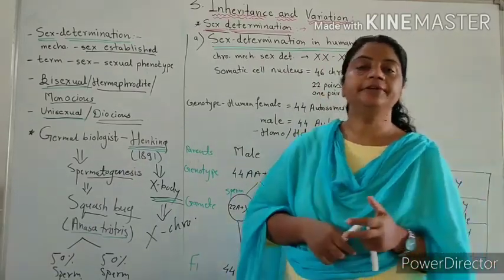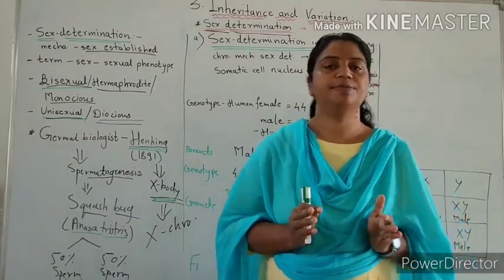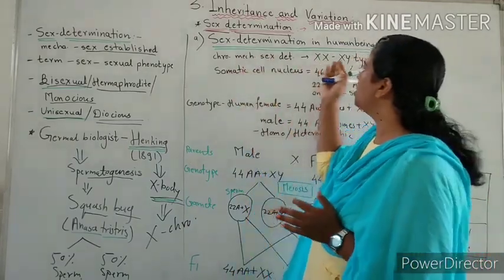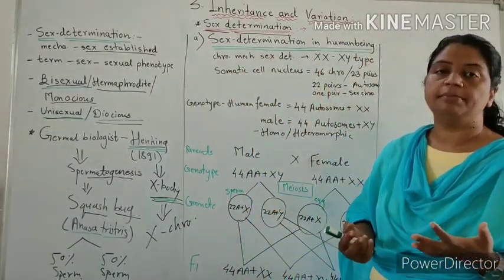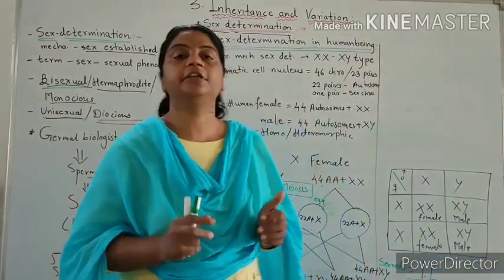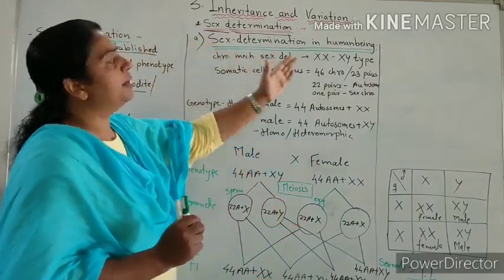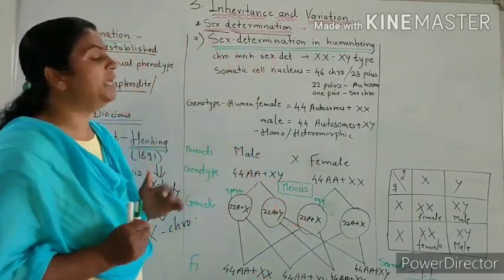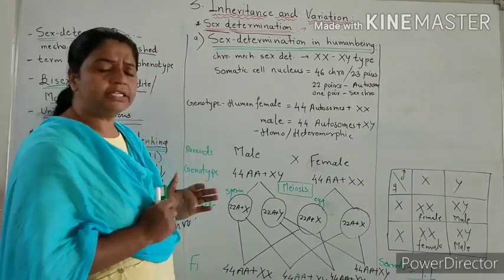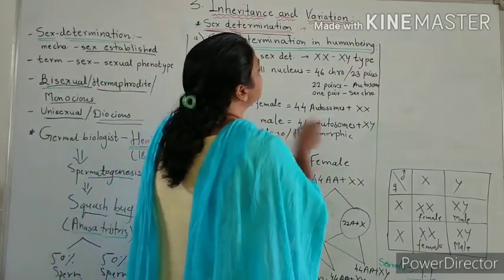Then we see sex determination. There are three types of chromosomal mechanism of sex determination. One example is sex determination in human beings. Another example is sex determination in birds. The third example is sex determination in honeybees. First we will see sex determination in human beings. In human beings, the chromosomal mechanism of sex determination is of XX-XY type.